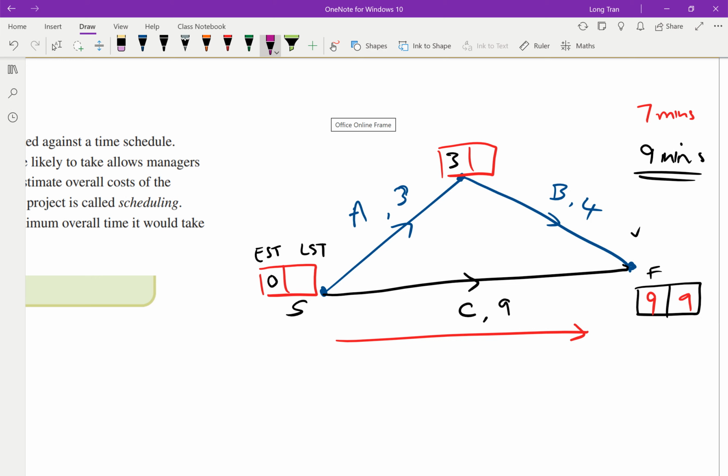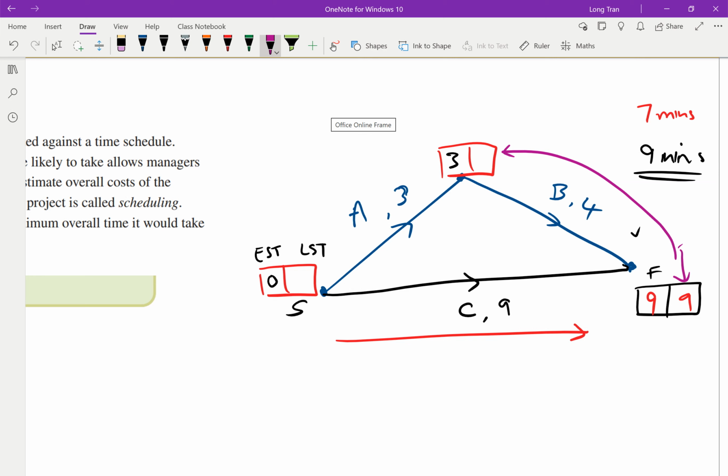If you know that the latest time is 9, that's the time that's required for this activity to finish. Then going backwards, what's the latest time that activity B can start if it only takes 4 minutes to complete activity B? And I know the deadline is by 9, I better be done. What's the latest time this can start? Logically, I have to finish by 9. It only takes 4 minutes to complete my task. When can I start? 5. Logically, have a think about it.